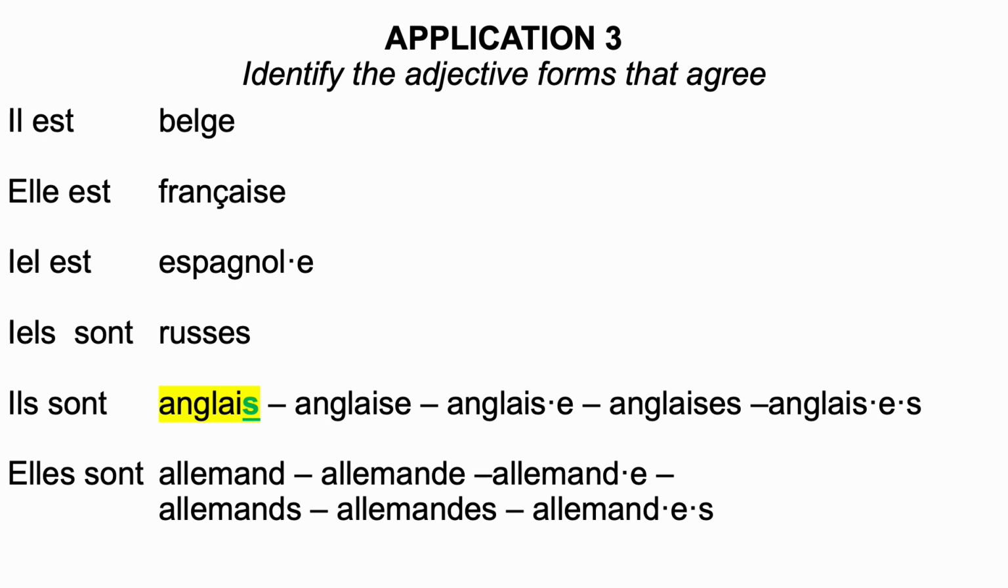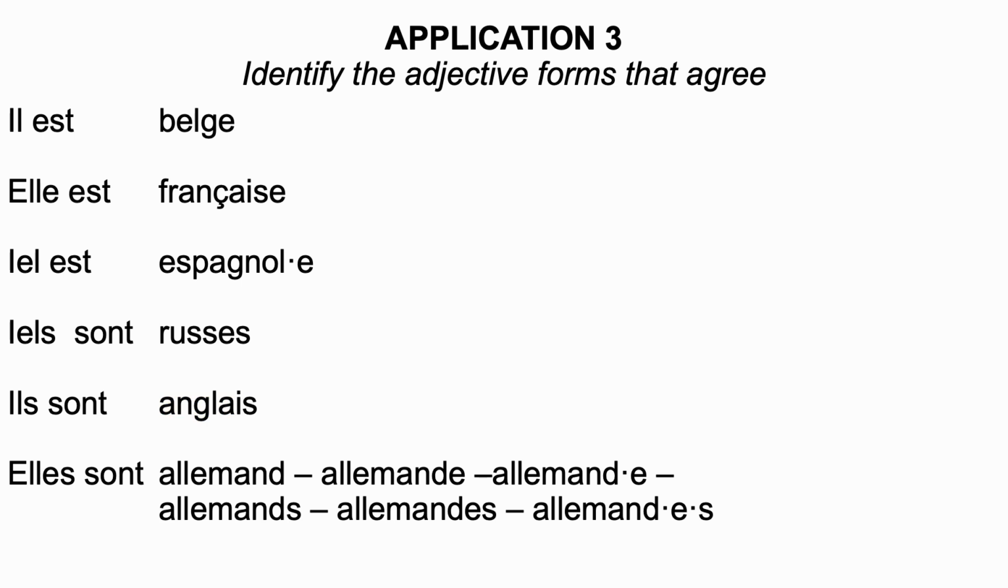the singular masculine form. Elles sont, elle is feminine plural, so you need to find the feminine plural form of the adjective, which is allemande. So allemand in the masculine singular ends with a D. So to make it feminine, you add an E, and to make it plural, you add an S, and you add the form allemande, which is feminine plural.